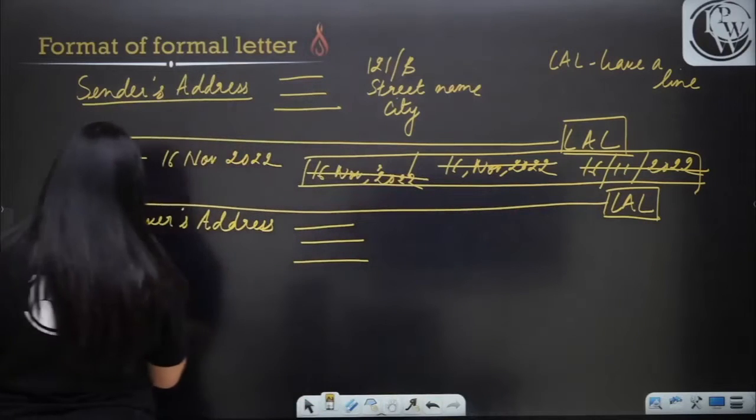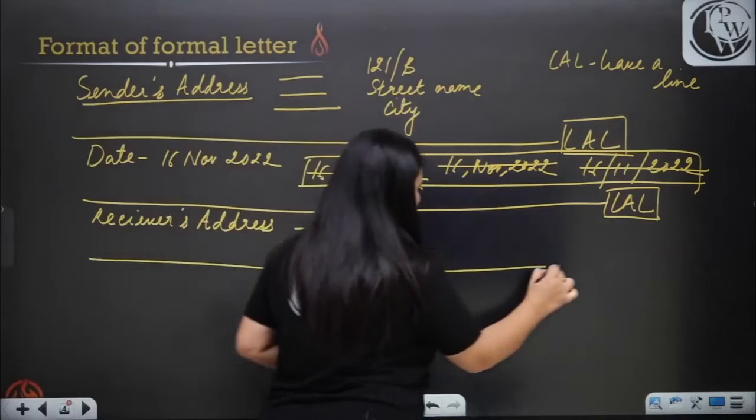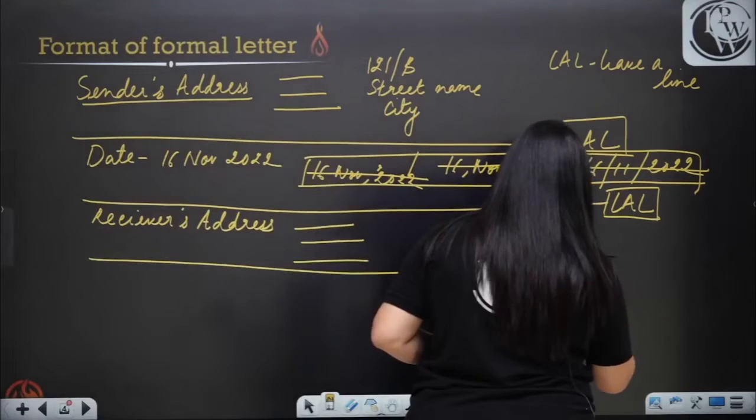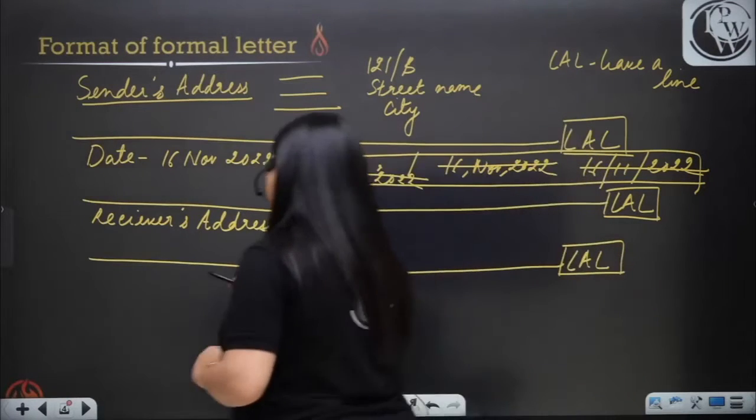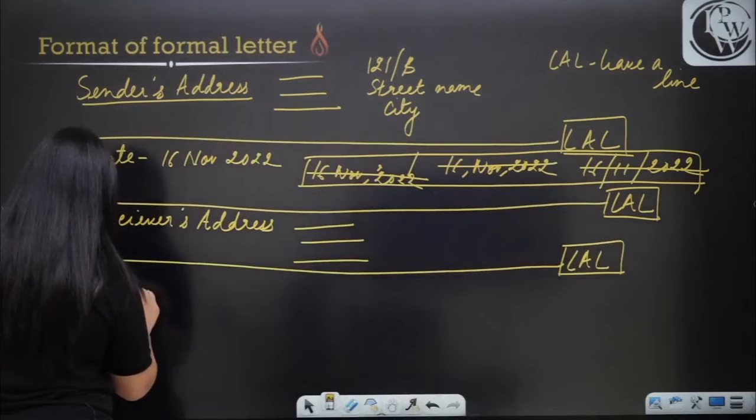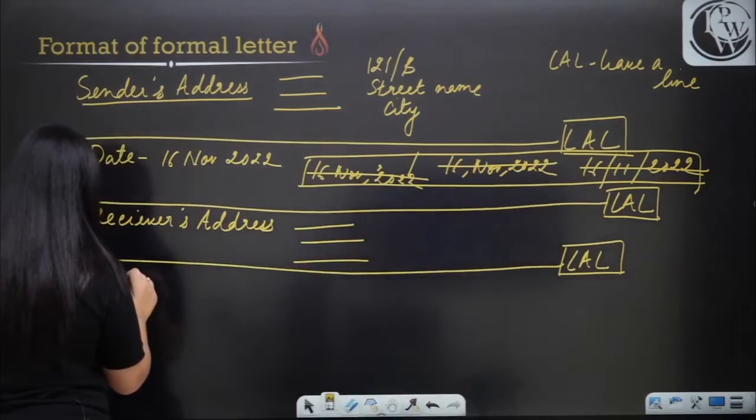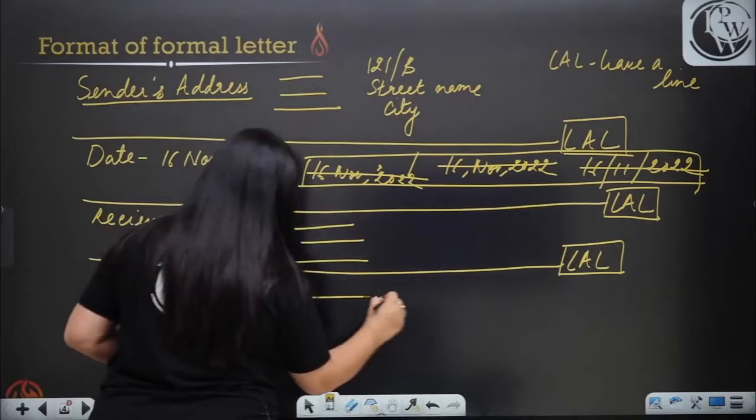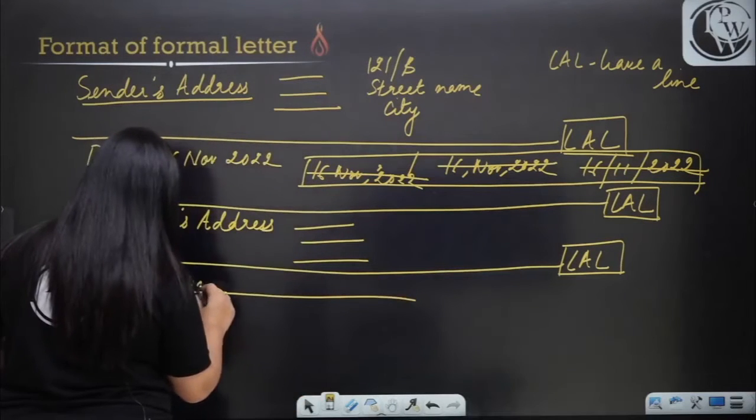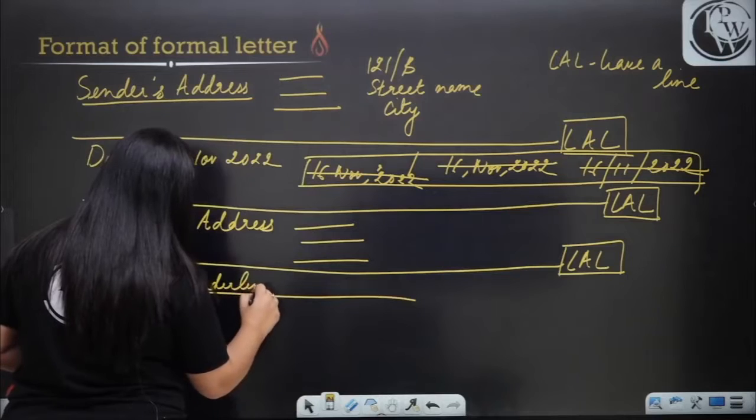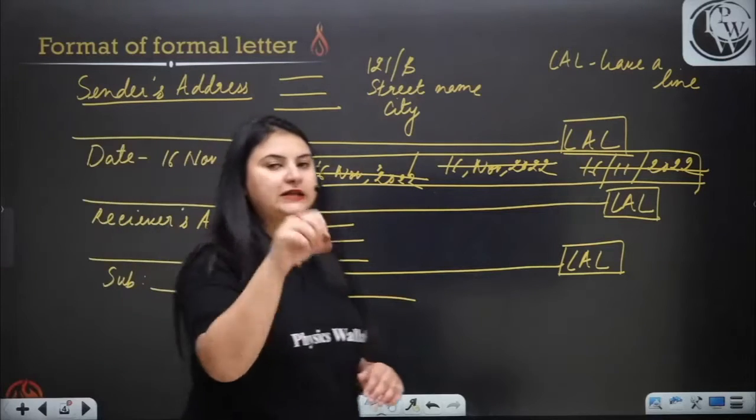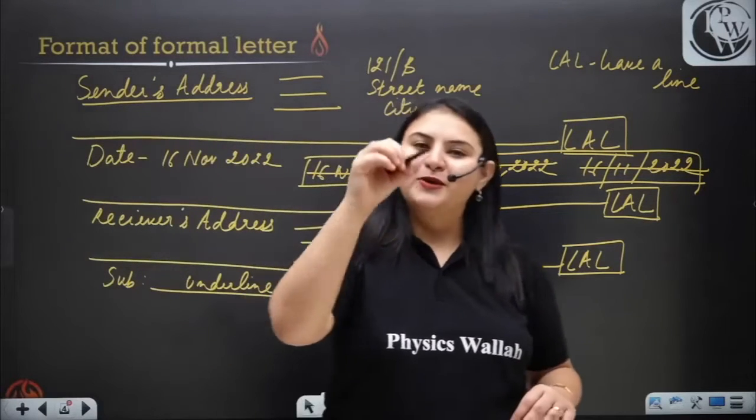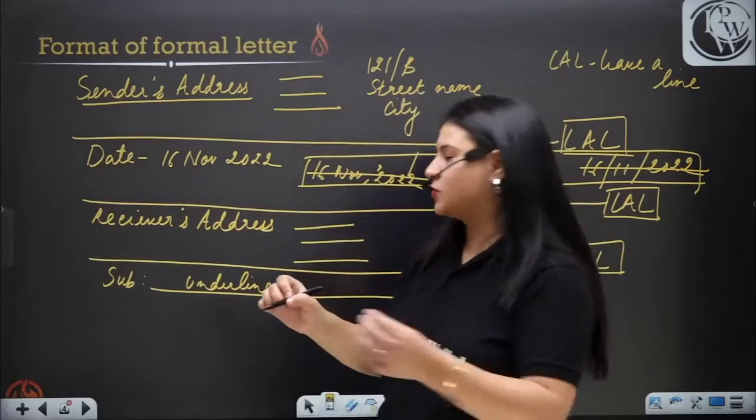Now, after writing the receiver's address, you again have to leave a line. Then write the subject. When you write the subject, write it like this: SUB, then underline. You have to underline. How do you pick the subject? You pick the subject from the question itself.